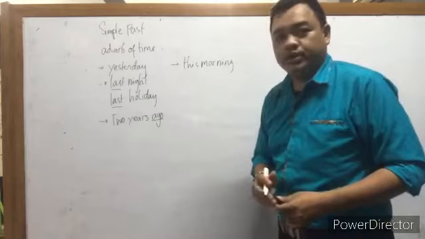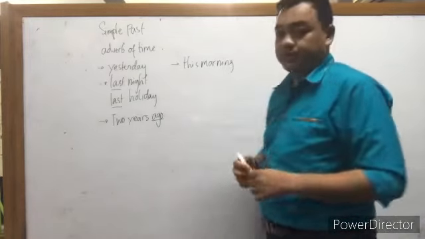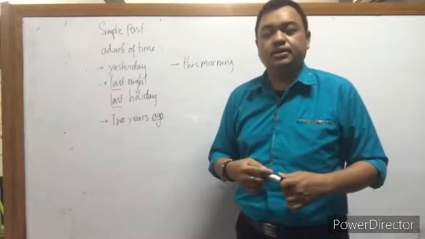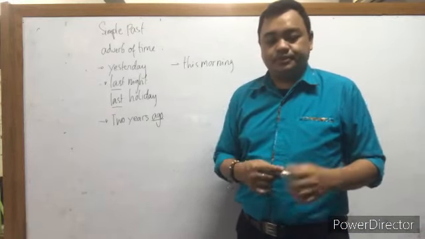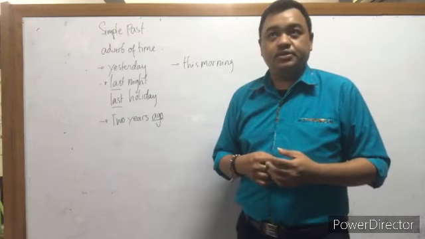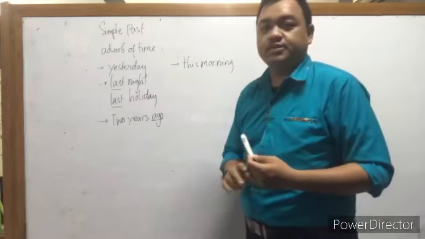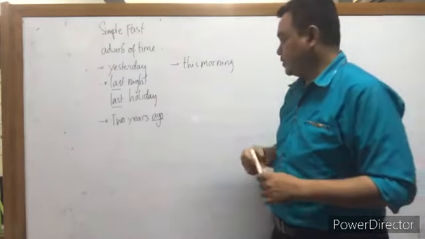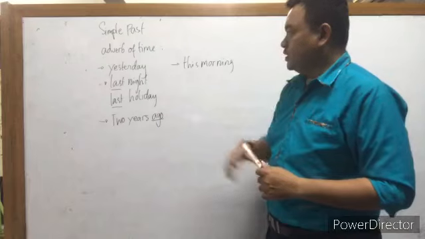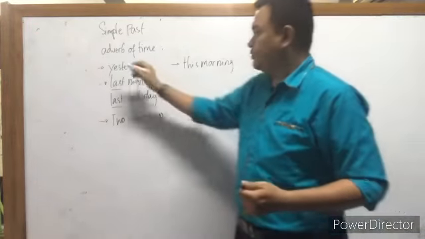How come this morning is in simple past? It depends on the context of the sentence. For example, you say it in the afternoon. For example, I ate my breakfast this morning. So this morning here is the simple past, in the past. Okay, this is the indicator of simple past, the adverb of time.